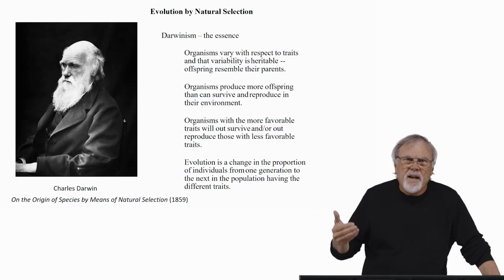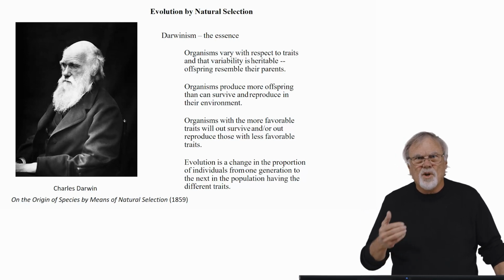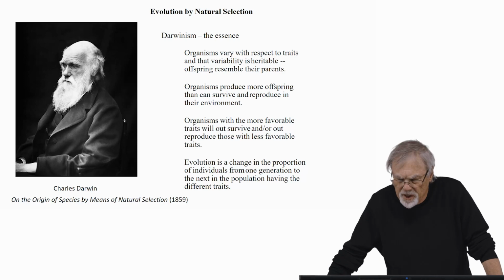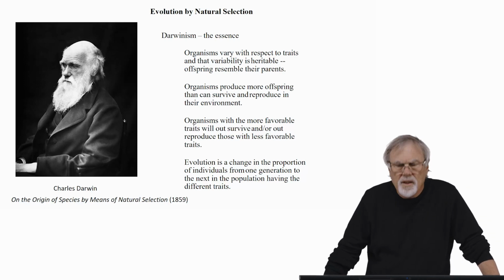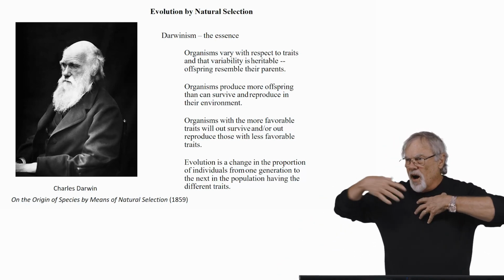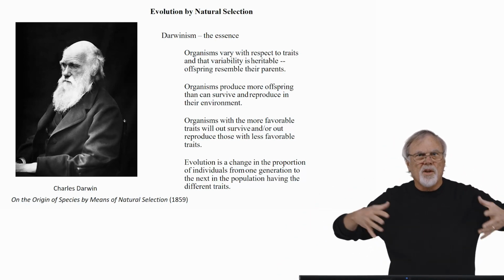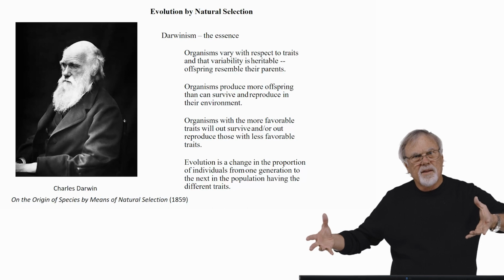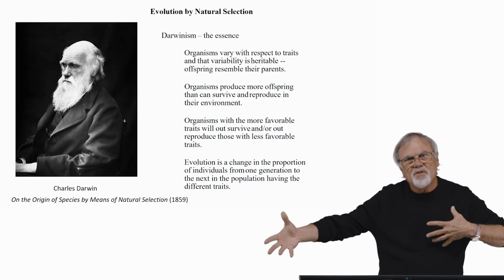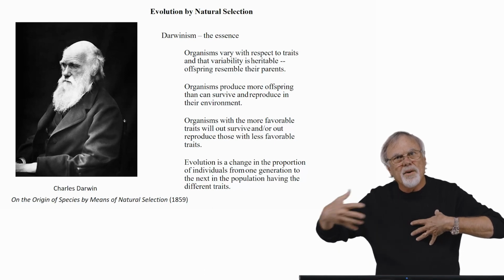If we look at it carefully, the essence of Darwinism was simple. Organisms vary with respect to traits, and that variability is heritable. So offspring and parents resemble each other because of inheritance. The traits that the parent has get passed to the offspring through an inherited process.